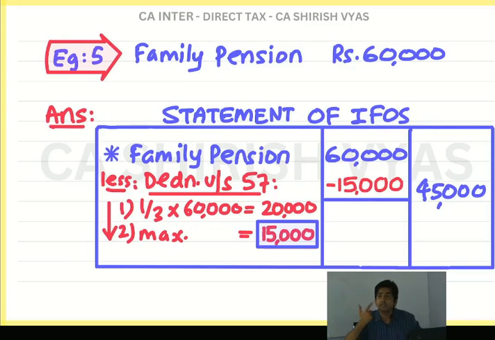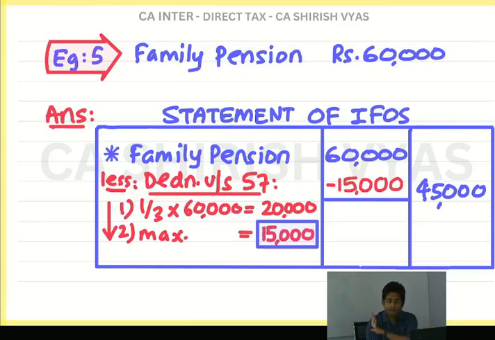Say standard deduction. You should have the habit of calling this standard deduction only. You don't have to write "standard"; even if you write, it's okay. Just write deduction. But in your mind, it should be standard deduction.